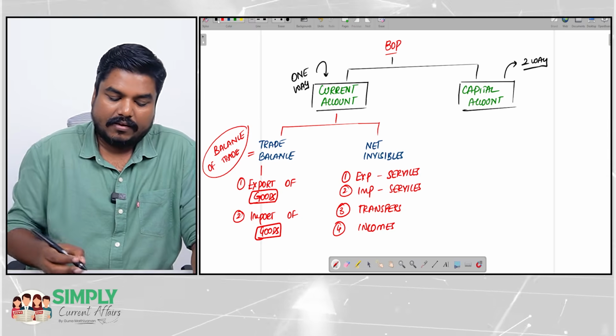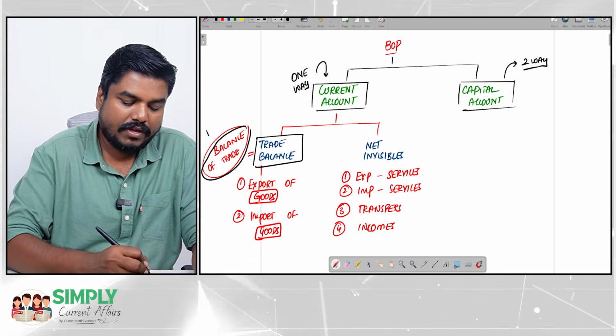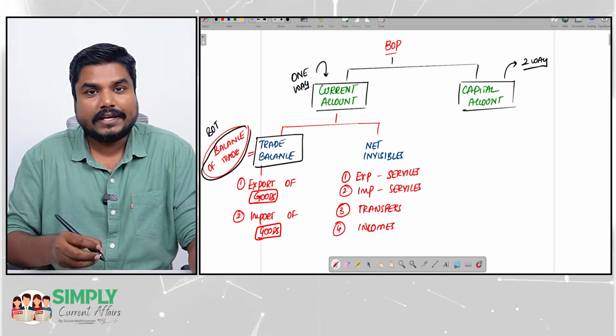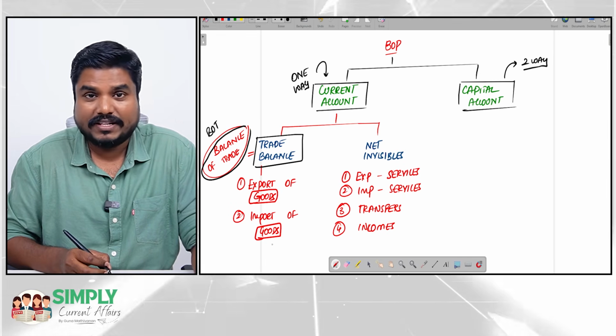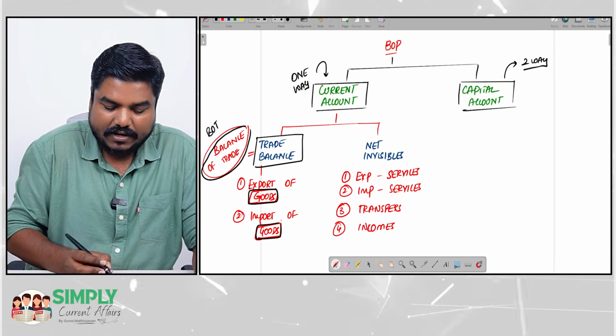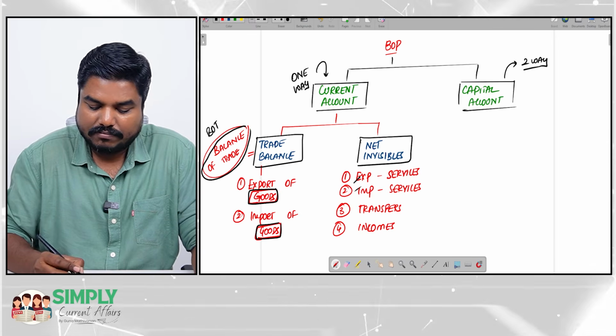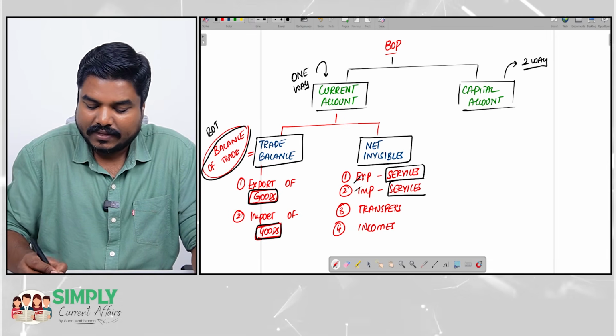See, trade balance, BOT, includes export of goods and import of goods. Only goods will come under trade balance. Under the net invisibles, you will have export and import of services.